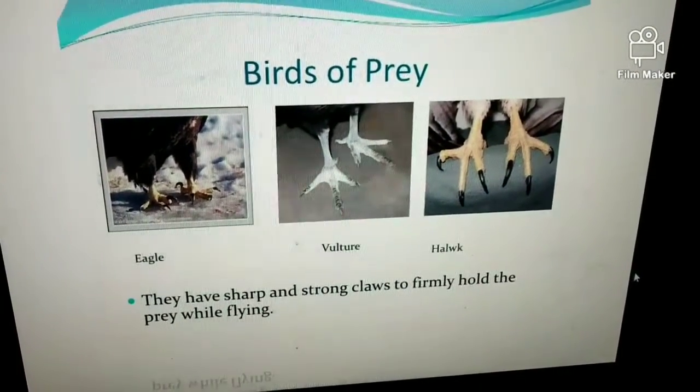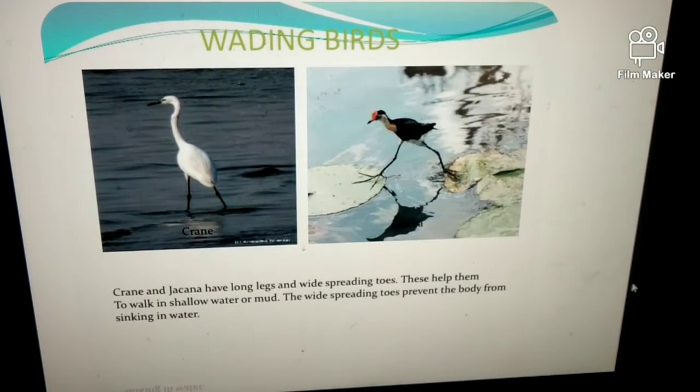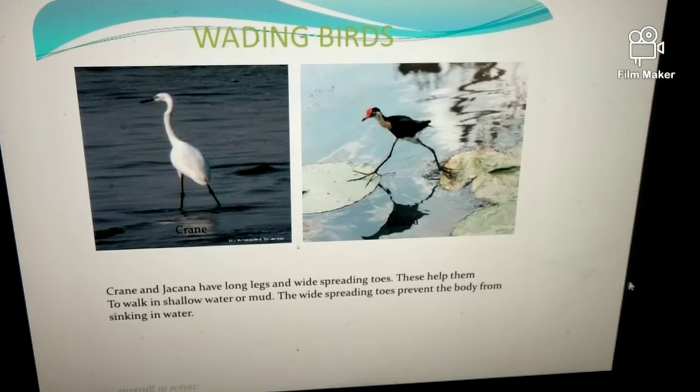Wading birds. Crane and jacana have long legs and wide spreading toes. They help them to walk in shallow water or mud. The wide spreading toes prevent the body from sinking in water.